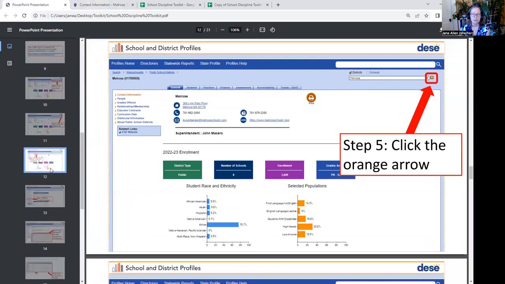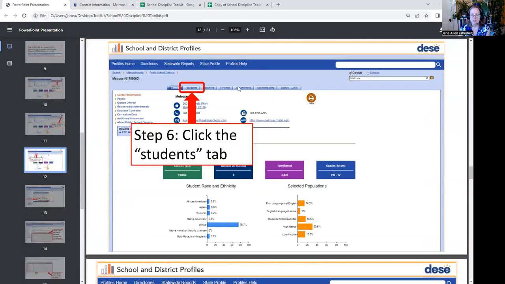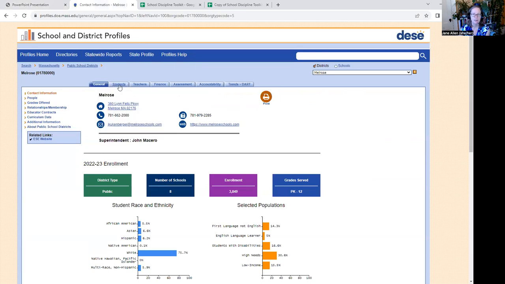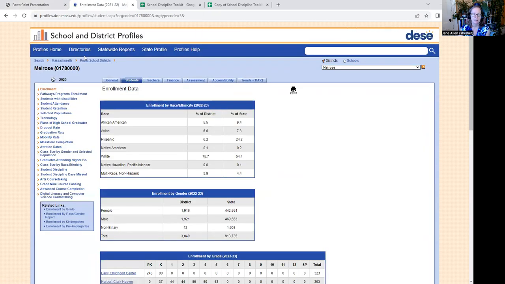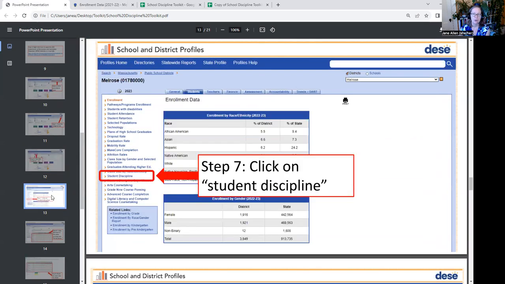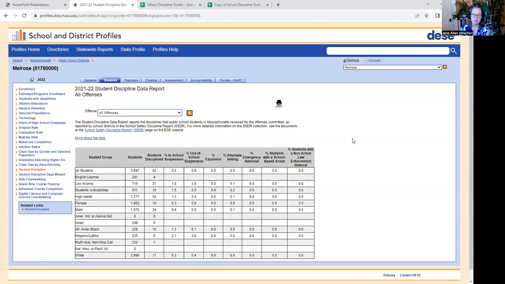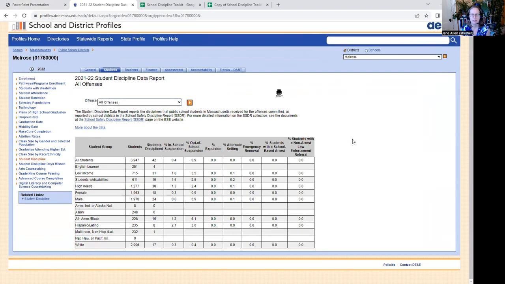Now to go back to the toolkit. So the next step is to navigate to the student data. And you can see that tab is here, second from the left, and I will take you there. You see it here. Click on that. And then we're going to navigate to the student discipline data, which is about two-thirds down this sidebar on the left-hand side of your screen. See it here? Click on it. And this is what the student discipline data look like.